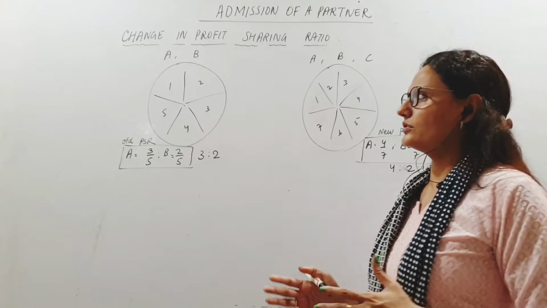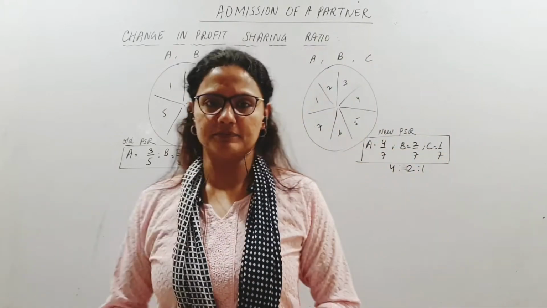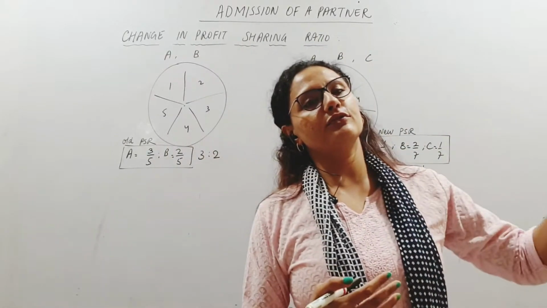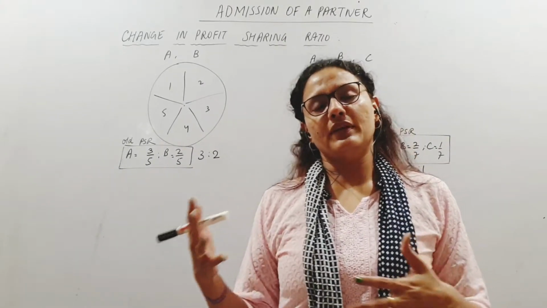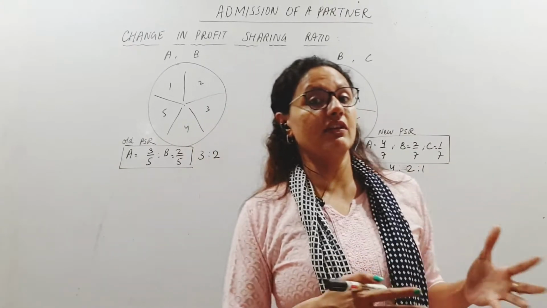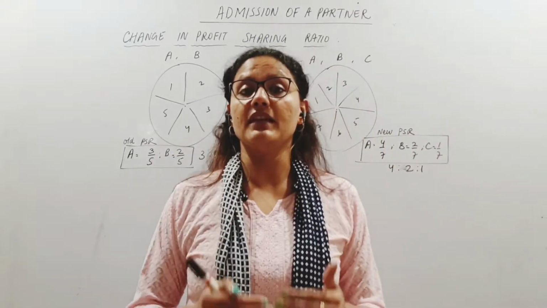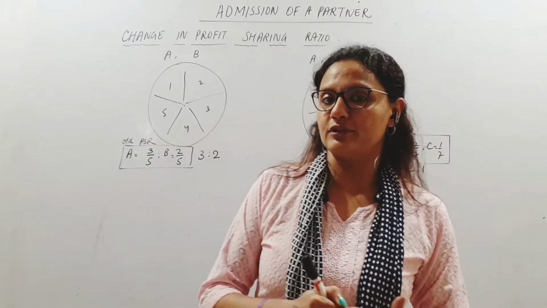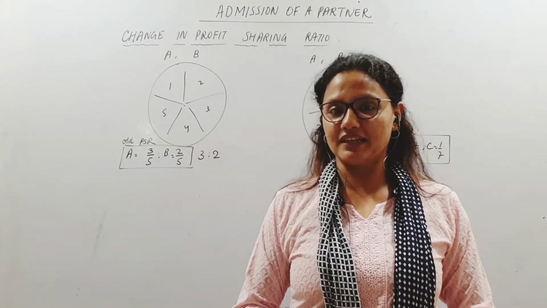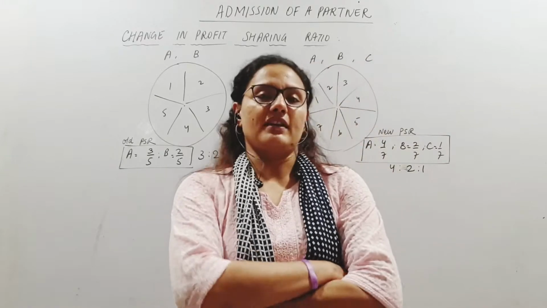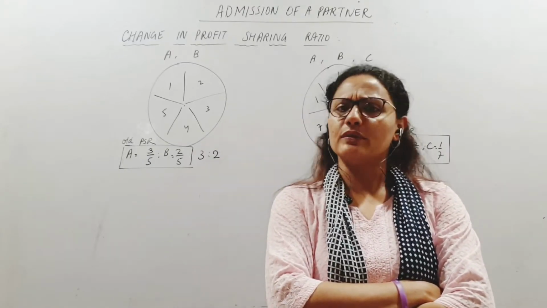Suppose A and B were doing business, and now they want C also to join. Of course, earlier only A and B were doing business, now C will also be a part of it. Of course, A and B have to agree to the admission of C. Only then is the admission of a new partner possible, right? Now, there will be a lot of things that will change.